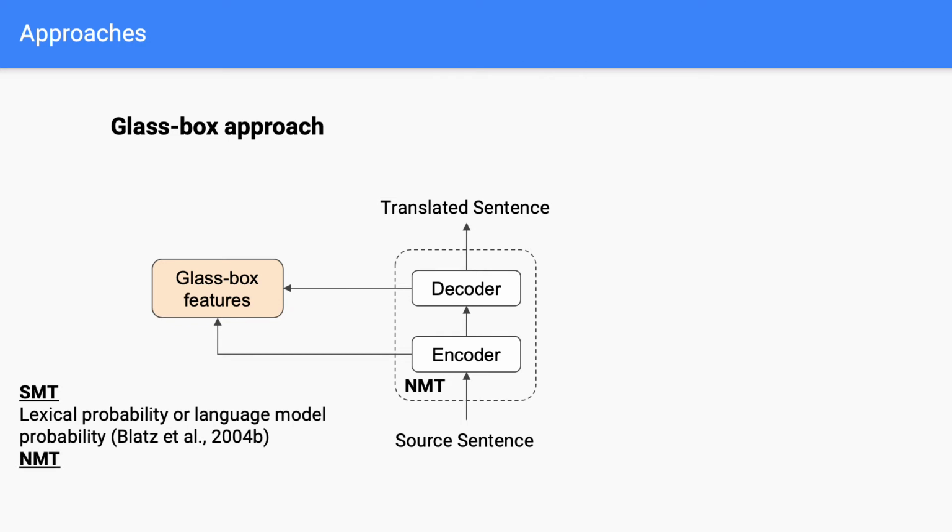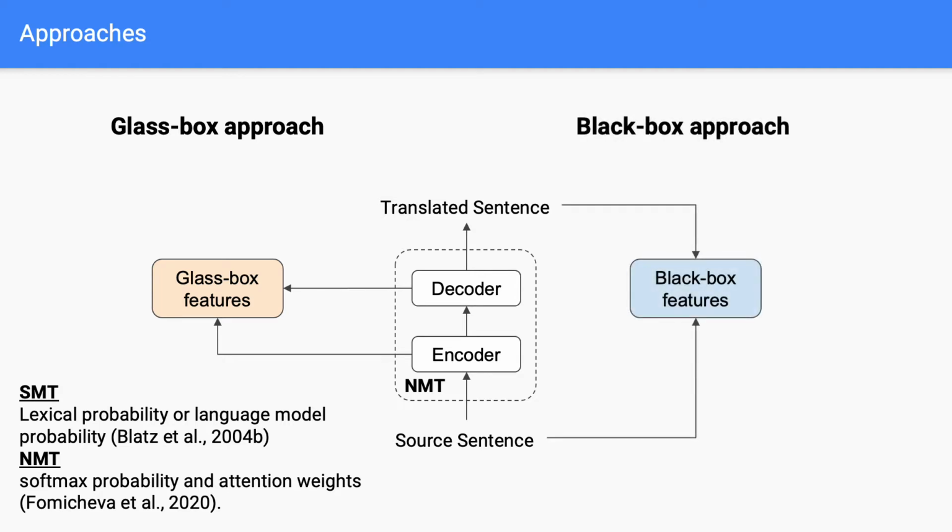For neural machine translation, we can use the softmax probability and attention weights of tokens as features. The black box approach extracts black box features from both source and translated sentences. In the current QE approaches, black box features are learned representations extracted by fine-tuning pre-trained multilingual or cross-lingual sentence encoders such as BERT, XLMR, or LASER.